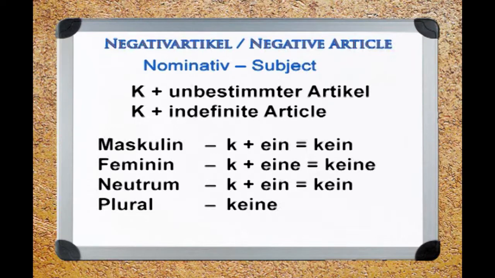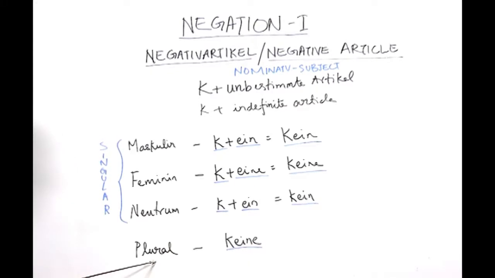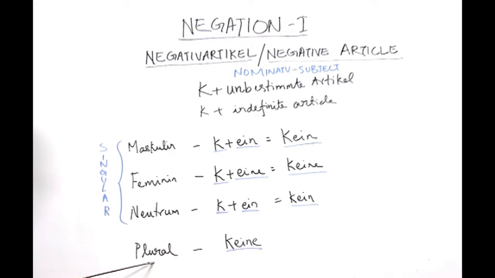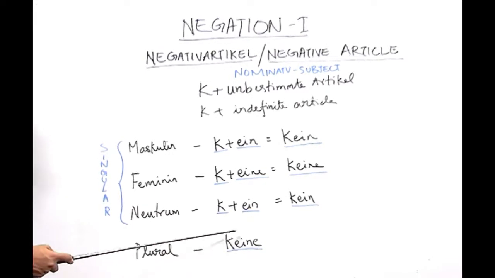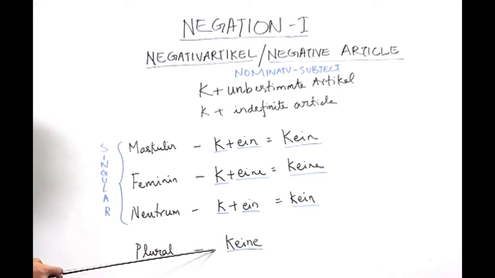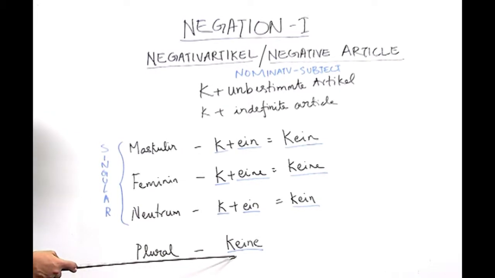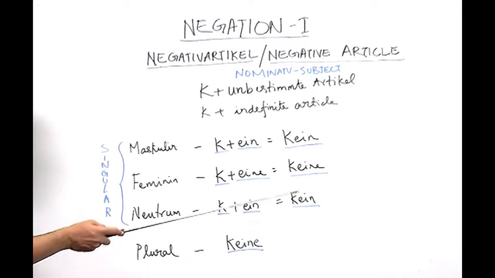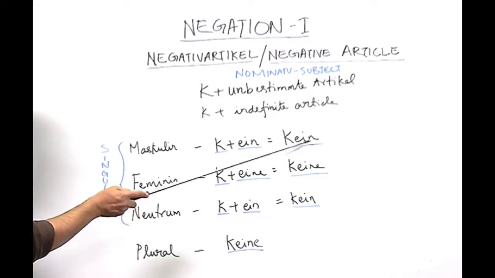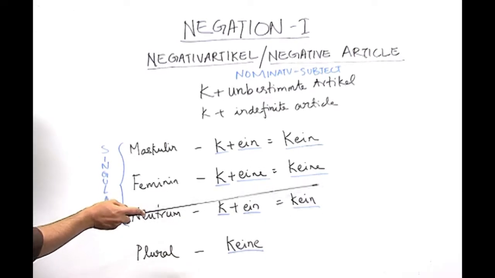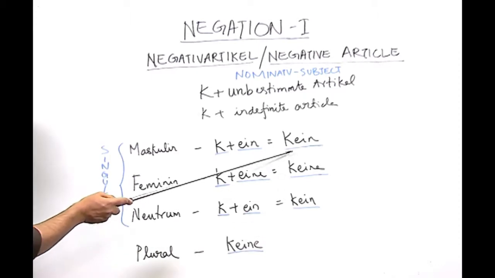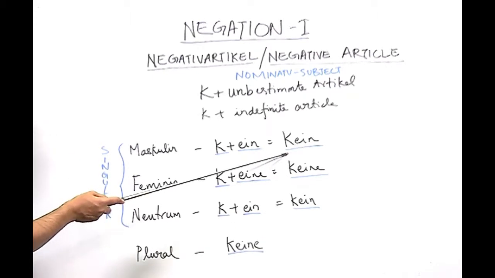But if you remember, there is no indefinite article for plural. However, in the case of negation, there is a negative article for plural which is called keine. So, we have here two kein, if you see, and two keine. However, this can be a little confusing.